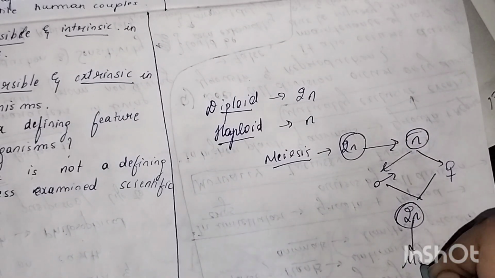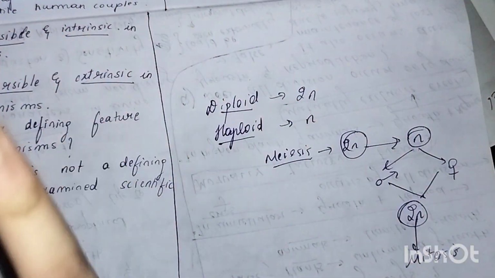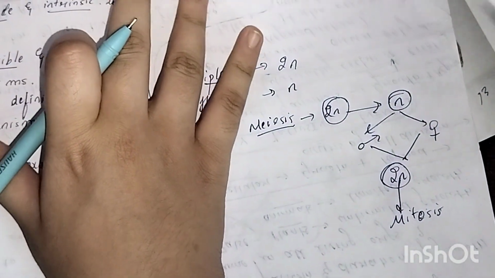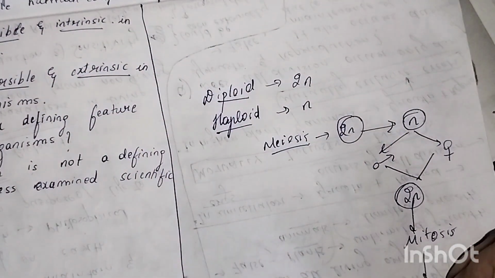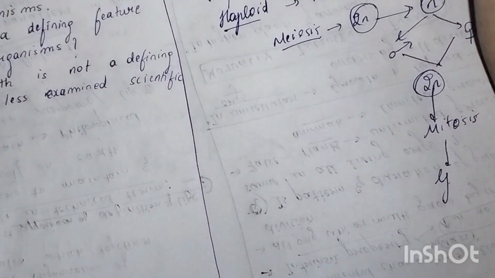Then mitosis happens. The mitosis process which I explained to you in unicellular organisms is the same. Then mitosis happens. Then what happens? Growth happens. Then growth takes place.